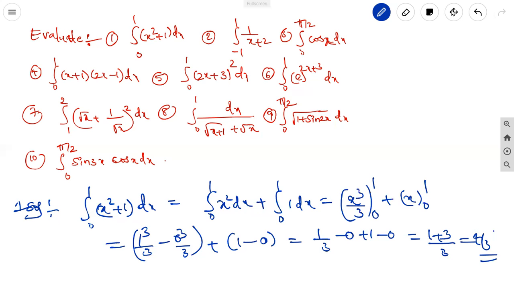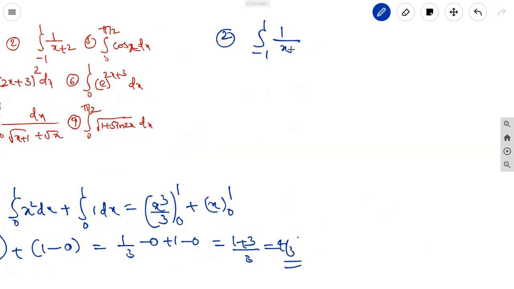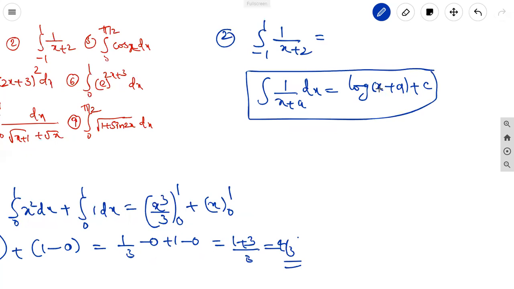The second one is integral from minus 1 to 1 of 1 by x plus 2. Here x plus 2 is in the form of log x. We know that integral of 1 by x plus a dx is equal to log of x plus a plus c. If only x is in the denominator, we take log x. If the denominator has a constant addition, then it is log of x plus a plus c.